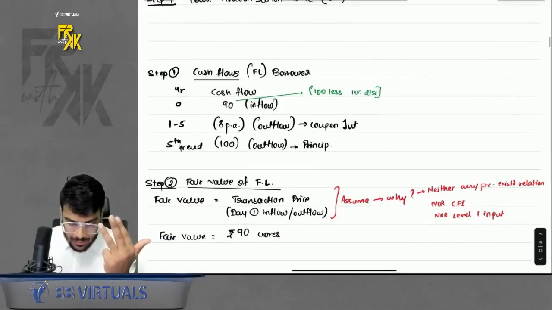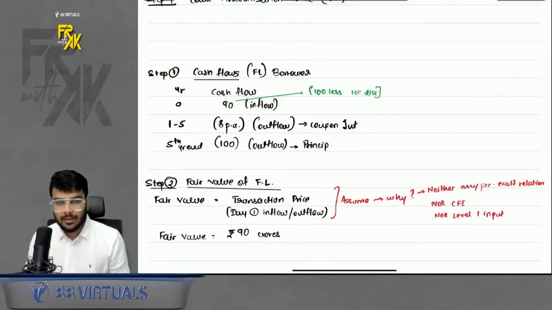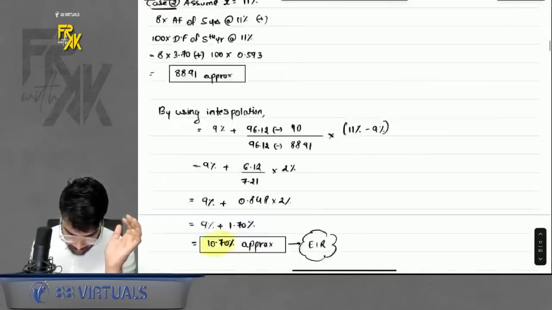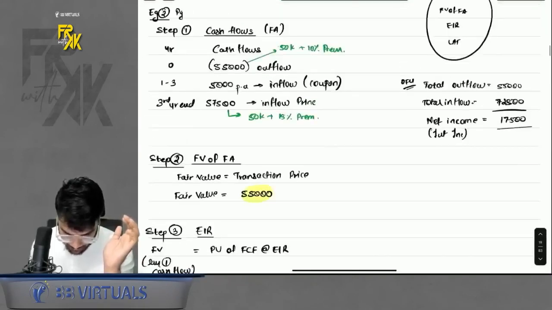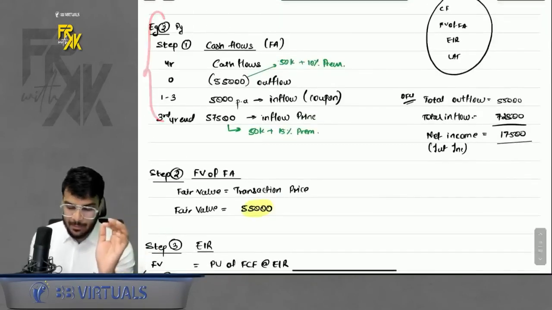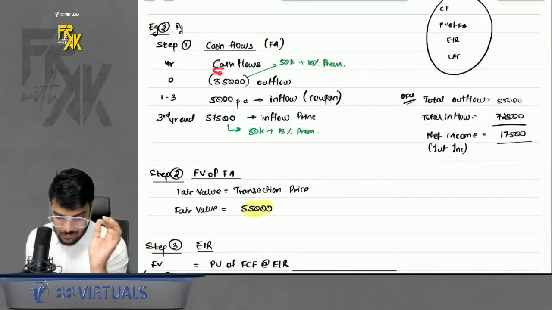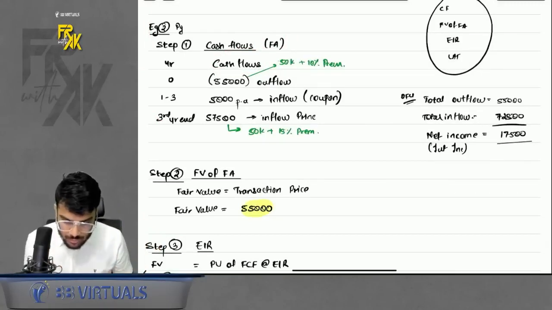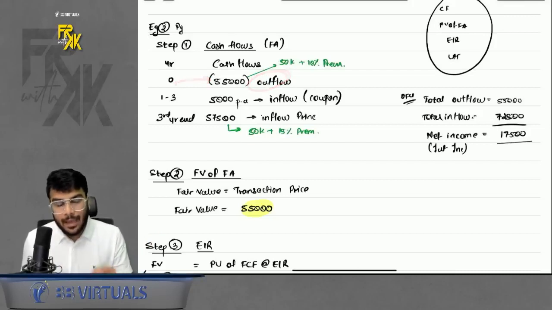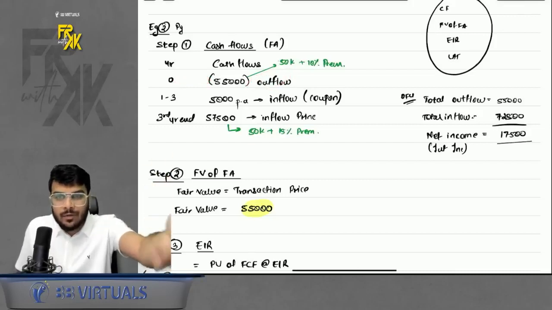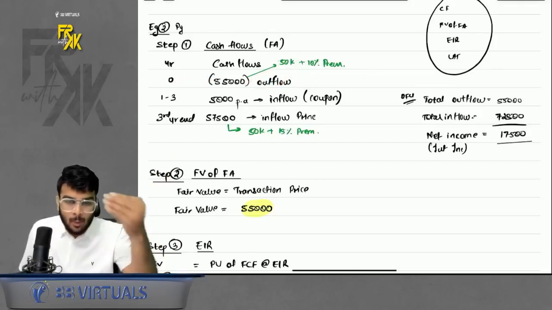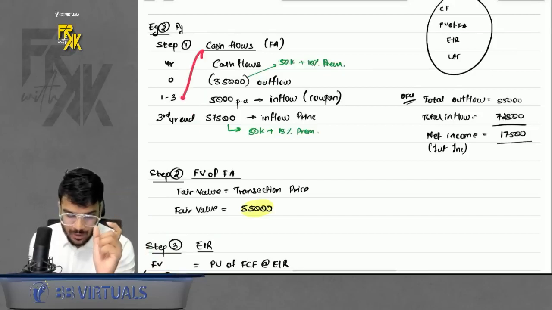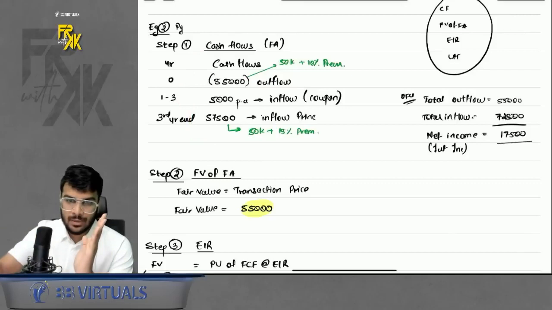Now under cash flows, what do we write? Let's take example number 2 here. Let's say it is a financial asset. So under cash flows, when it is a financial asset, you will invest on day 1. So what is the outflow on day 1? And because you invested, over the period you will keep on receiving the coupon and principal back. So what is going to be your inflow? Just prepare a summary of the cash flows. How much will you give? How much will you receive?